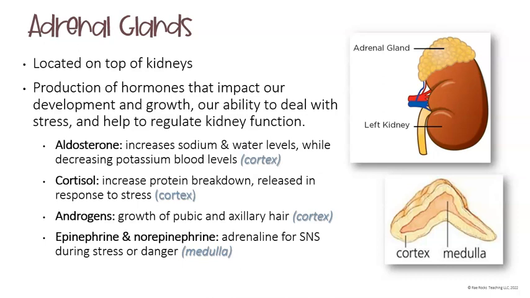Androgens are responsible for the growth of pubic and axillary hair and are secreted by the cortex. And then epinephrine and norepinephrine are the two adrenal hormones from the sympathetic nervous system during a fight or flight situation. And these are secreted from the medulla of the adrenal glands.